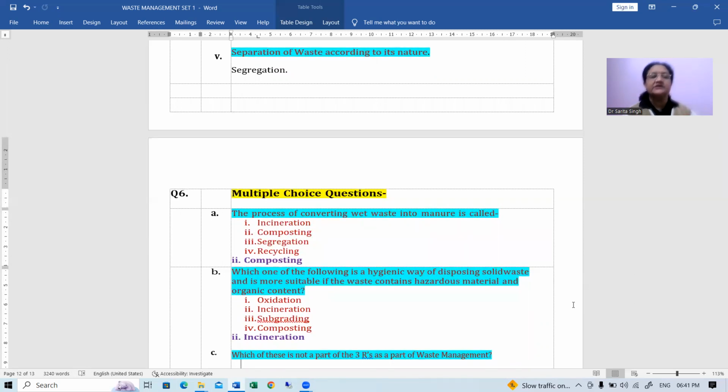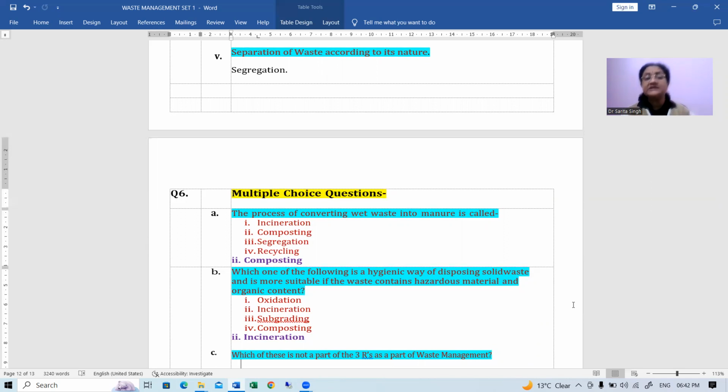So I would suggest to read the chapter at least once, very carefully, and keep on marking wherever you find any important thing which you feel can come as an MCQ. So that all those points are properly marked, or you can note them down somewhere. That will help in covering all the MCQs that can be formed from any topic.